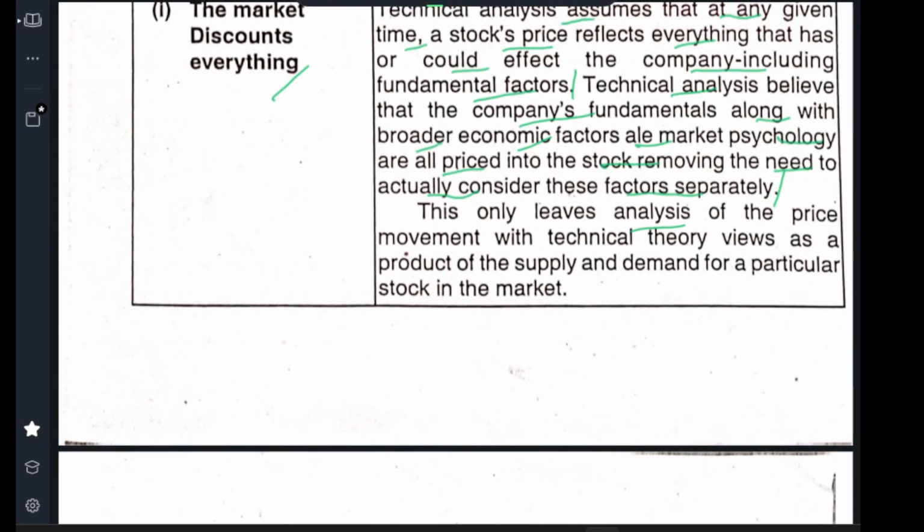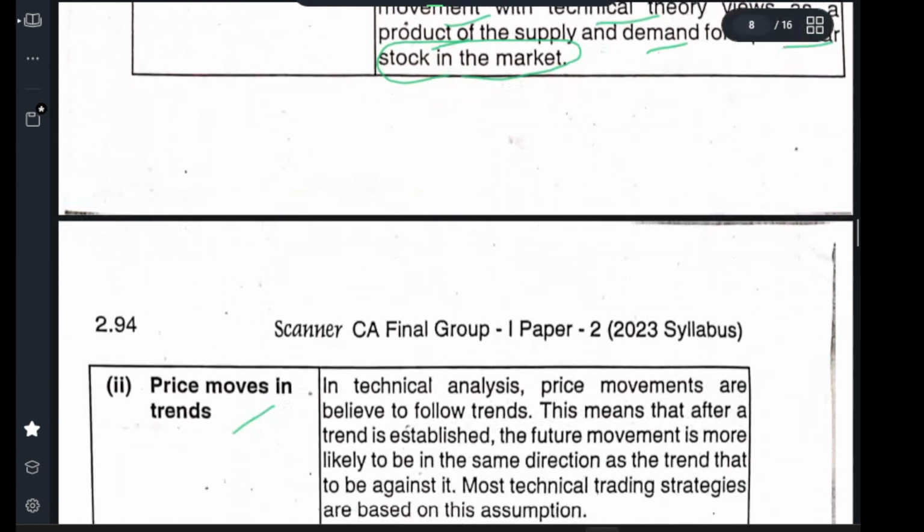This leaves only the analysis of price movement, which technical theory views as a product of supply and demand in the particular stock market. In one particular stock market, what is it discounting, how has it been moving, what is the buying and selling demand? That is the thing.